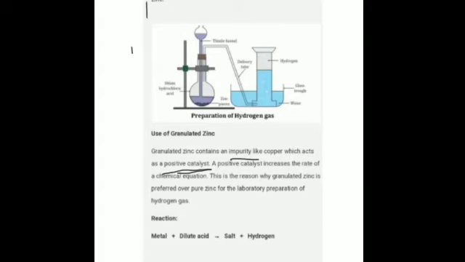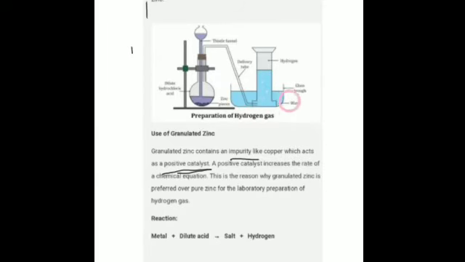Now we will see how this experiment is done, or how hydrogen gas is prepared in the lab. We take zinc granules and dilute sulfuric acid in this flat bottom flask. Apart from this, we have the thistle funnel and the delivery tube. At the top of the flask is a stopper which contains two holes, and in one hole we have the thistle funnel and in the other the delivery tube.